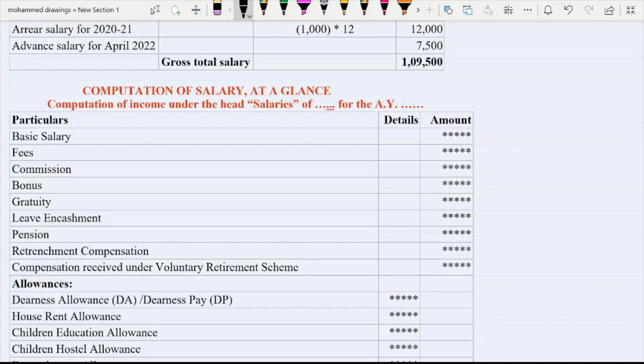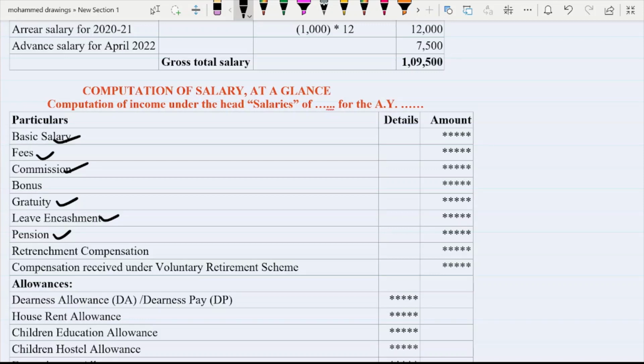So these all together form different parts of the salary. Basic salary, fees, commissions, all things are received in cash only. Gratuity, leave encashment, pension, these are all retirement benefits. Retrenchment compensation means if a person is terminated or retrenched from the job or leaves the job, then at that time the retrenchment compensation will be provided, and exemption on retrenchment compensation is also available. So that we are going to discuss gradually.